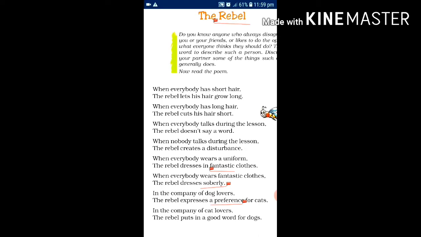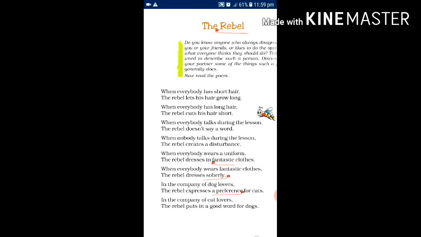The poem starts with, "When everybody has short hair, the rebel lets his hair grow long." In the first couplet, the poet is describing the behavior of the rebel, how the rebel is different from society or how he disagrees with others. He is saying that when people have a liking for short hair, the rebel grows his hair long. He does this because he wants to look different from others.